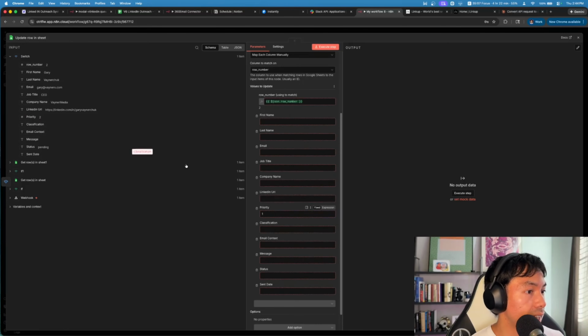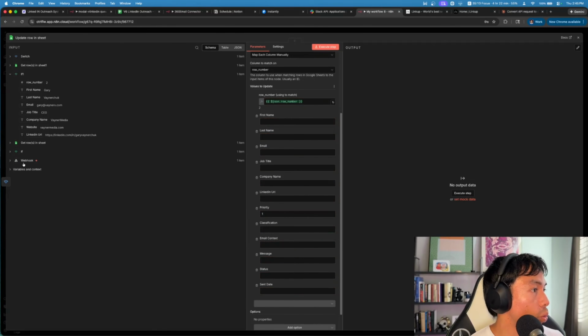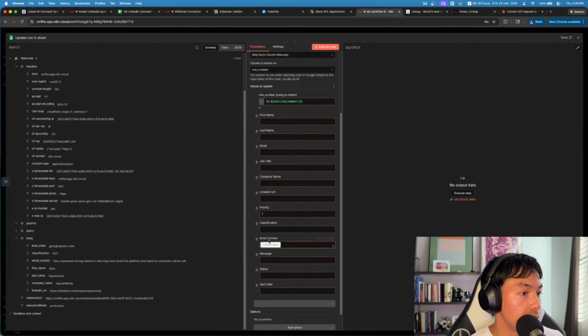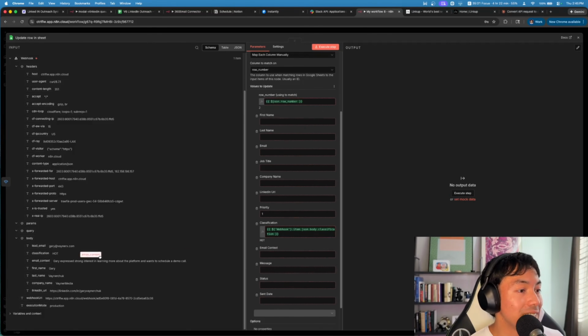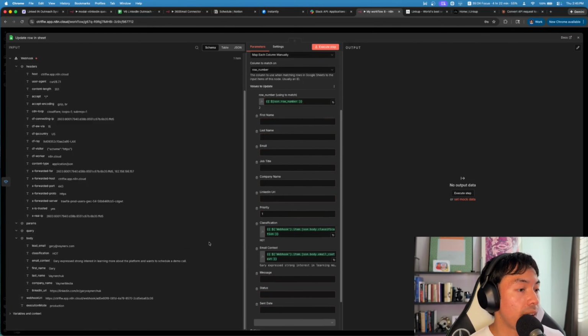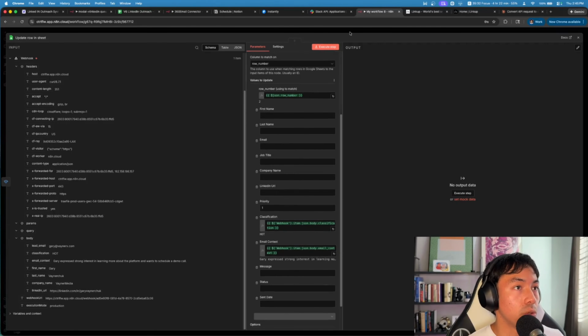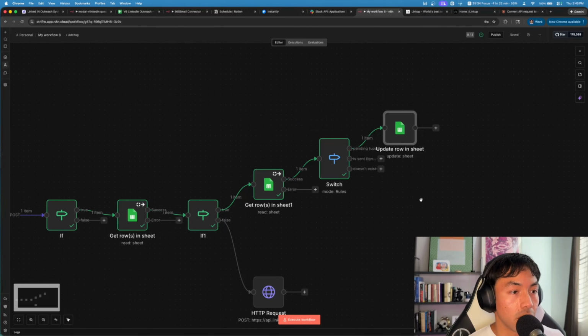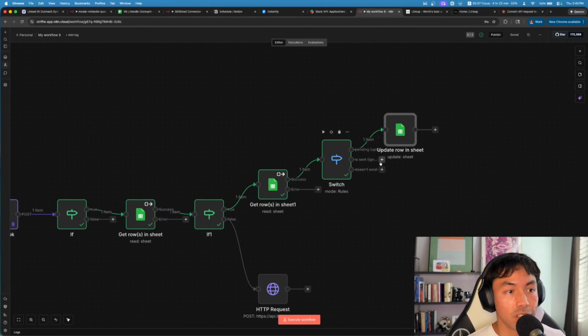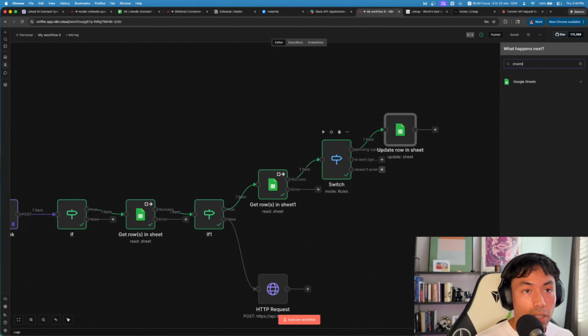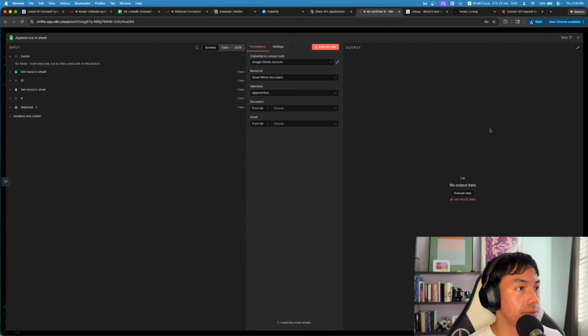We even add classification from webhook. The classification is here, and then we add the email context. If we have your agent configured to send messages based off the email context, you just have that there. So after that, you can just save, and then this updates. If it's already sent, it's just going to ignore. And then if he doesn't exist, then we're going to append that to the sheet.